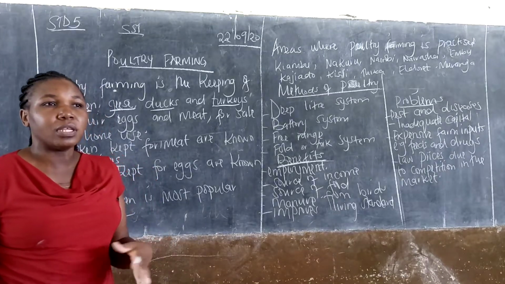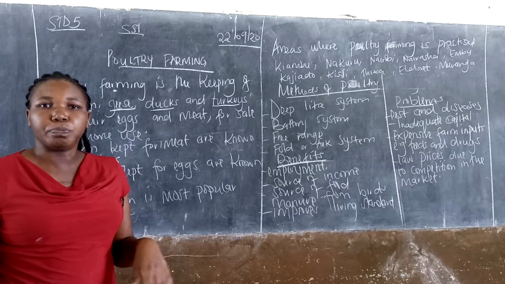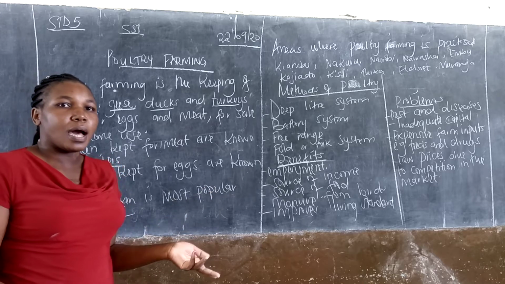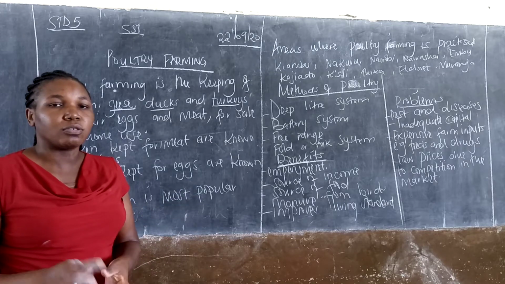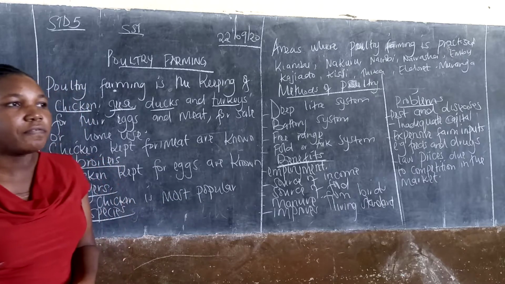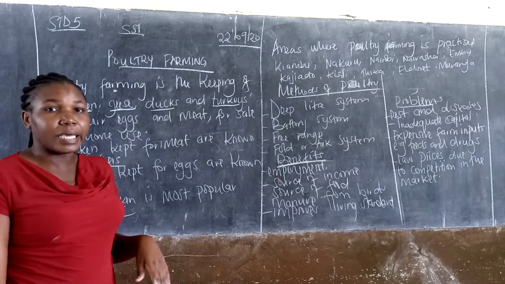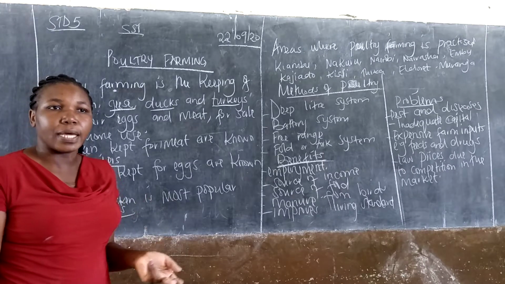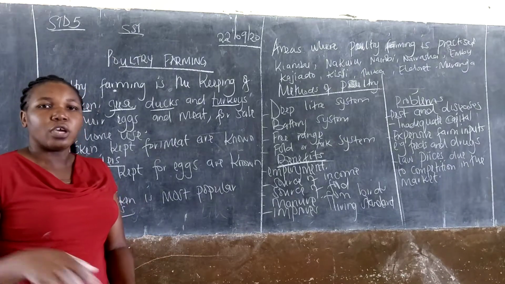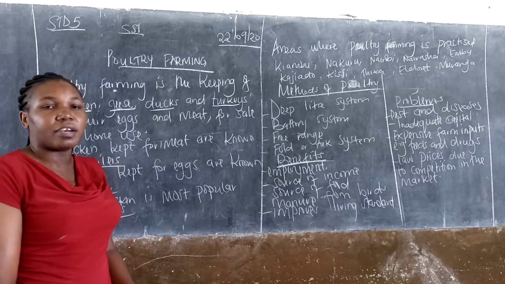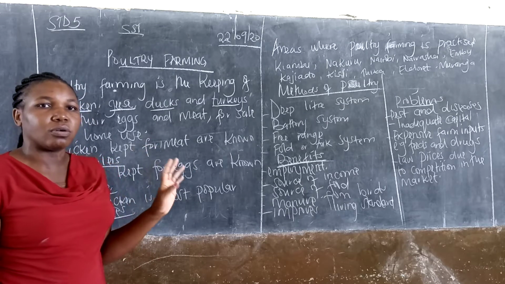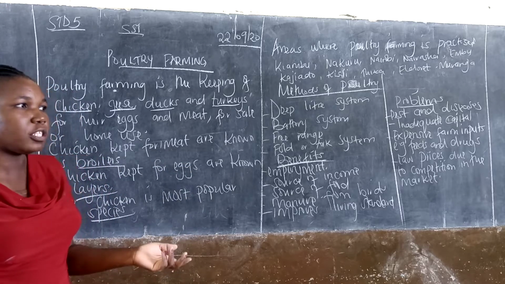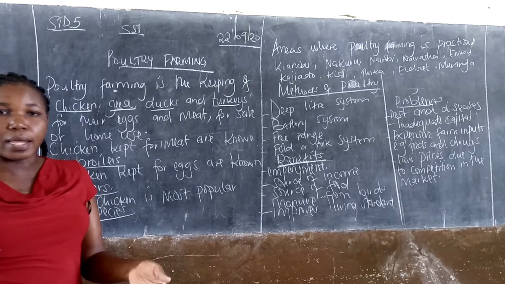So in general, wherever you see someone who has ducks, chicken, all those put together is what we know as poultry farming. But chicken is the most popular species, whereby in almost every home you can find chickens kept. That is the common species that people are rearing.